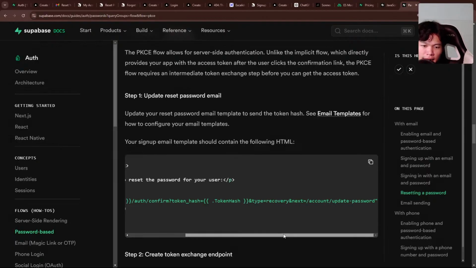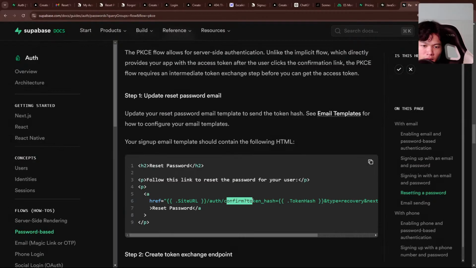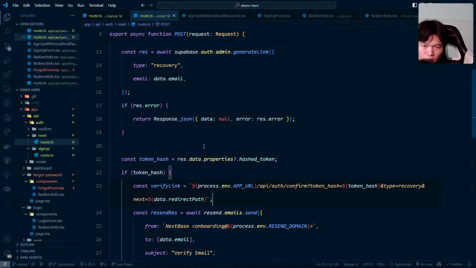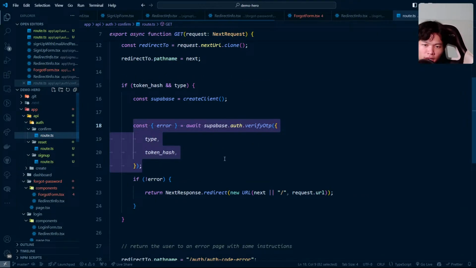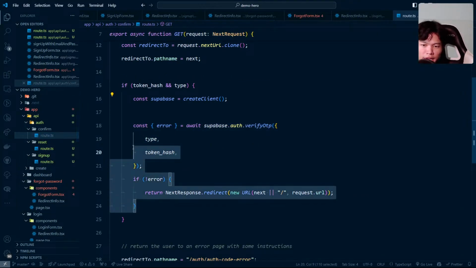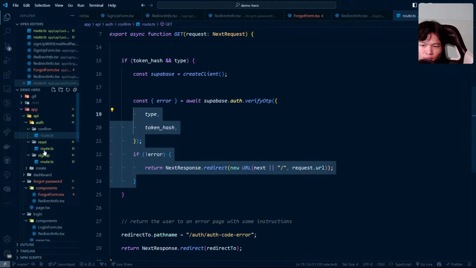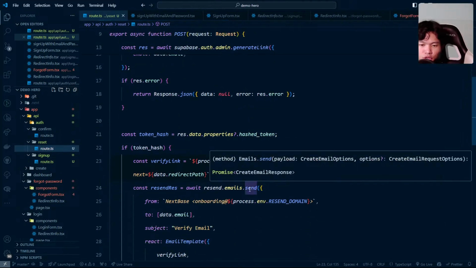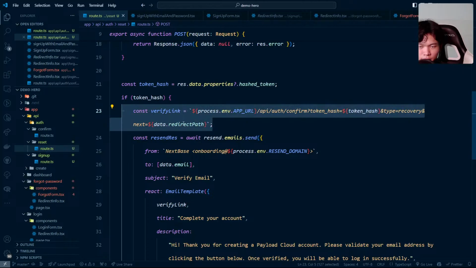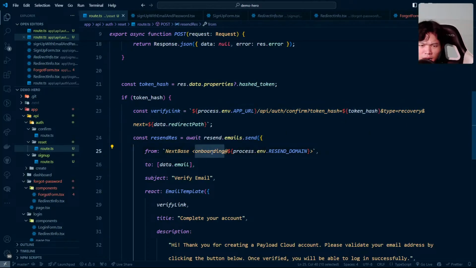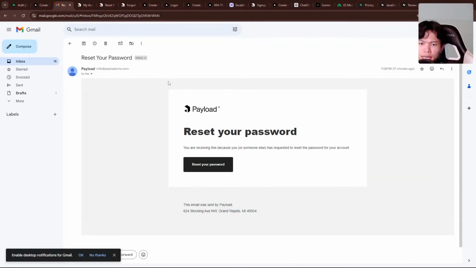But I can see that when we click on confirm token hash, when we verify the tokens on the confirm route right here, I think the user is going to be authentication. So maybe we need to change that. But anyway, we just need this one, type recovery. I think the path right here is great. Maybe this is not onboarding. Let's see what's sent as payloads info.